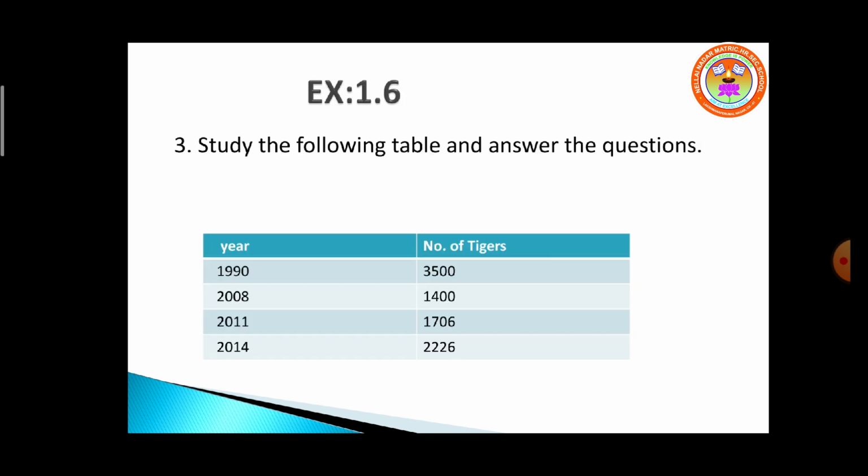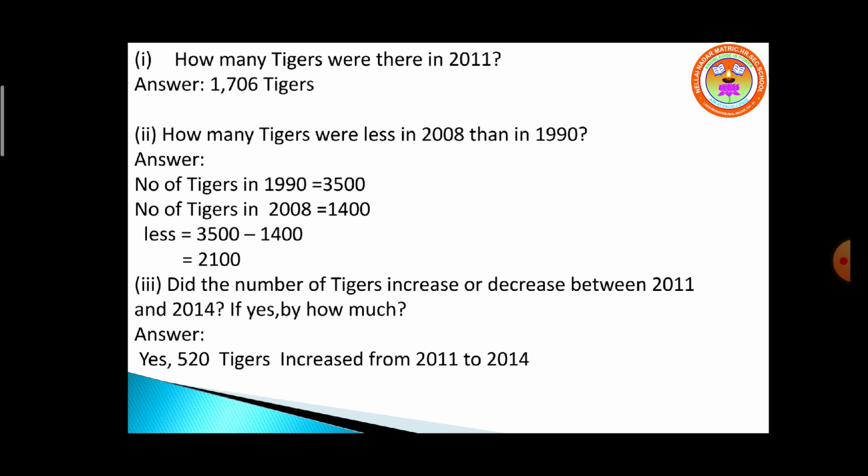Then read the third question. Study the following table and answer the following questions. Actually, it is the data giving the year and the number of tigers in the respective year. Is it clear, children? Then, what is the first question? How many tigers were there in 2011? By seeing the table, you can write that 1706 tigers were there in 2011.